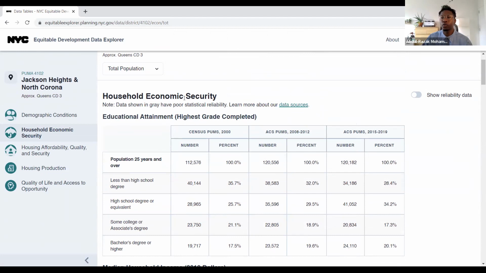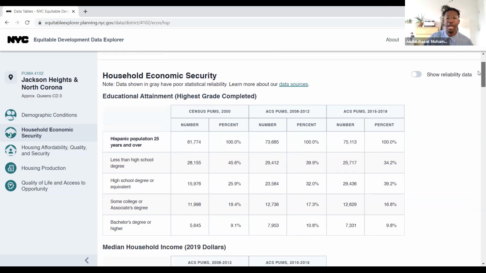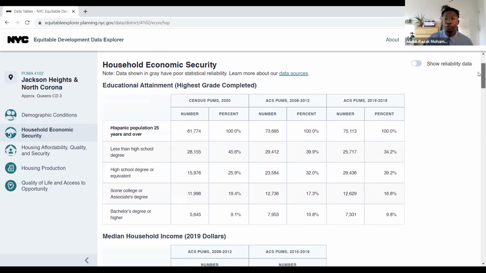And so if we're thinking again that we know the majority of this population is Hispanic, and we're trying to think from our guiding questions, what is the financial situation for the majority of our neighbors in this area? We might think about, all right, what is the experience that the Hispanic population has when it comes to educational attainment, which we know has some level of impact on the jobs that they can pursue in the future and the amount of money that they can earn. And when we look at this information, if we added these two numbers together, the 34.2% here for less than a high school degree and 39.2% for a high school degree or equivalent, then we have about 75% of folks who identify Hispanic within Jackson Heights and North Corona who have a high school degree or less.